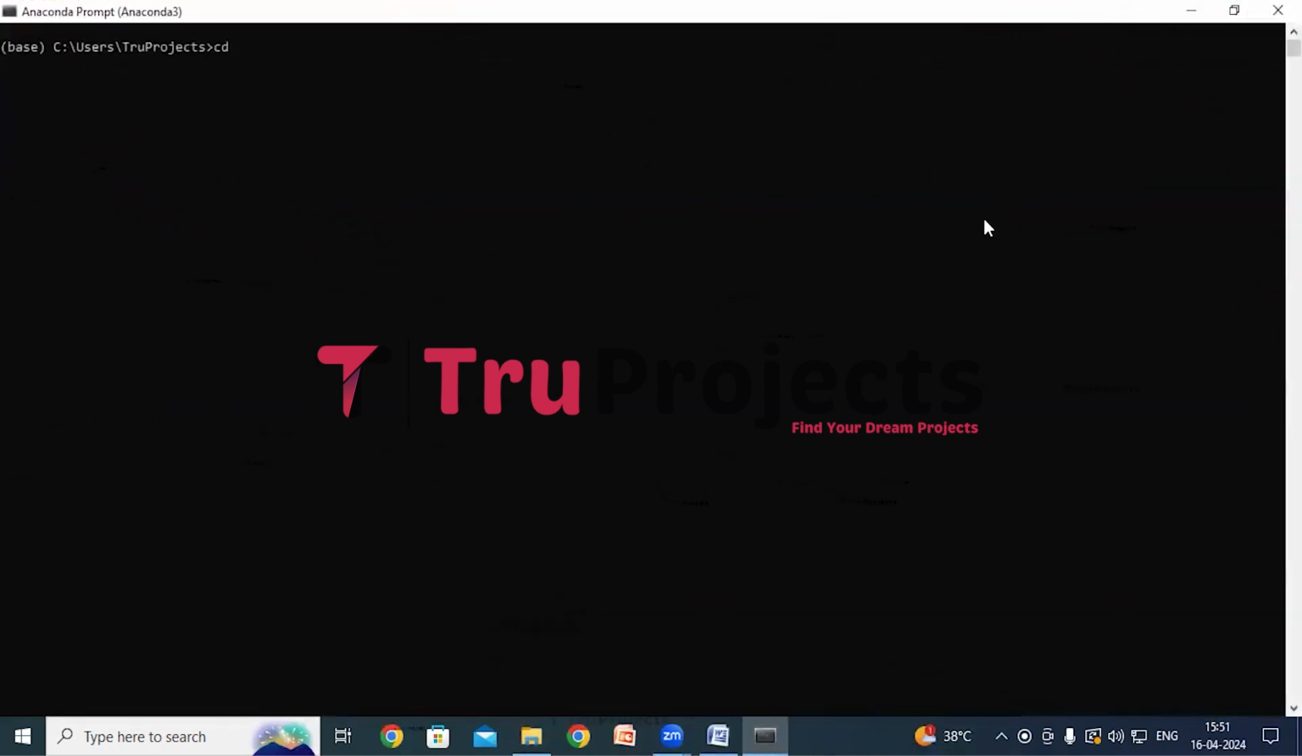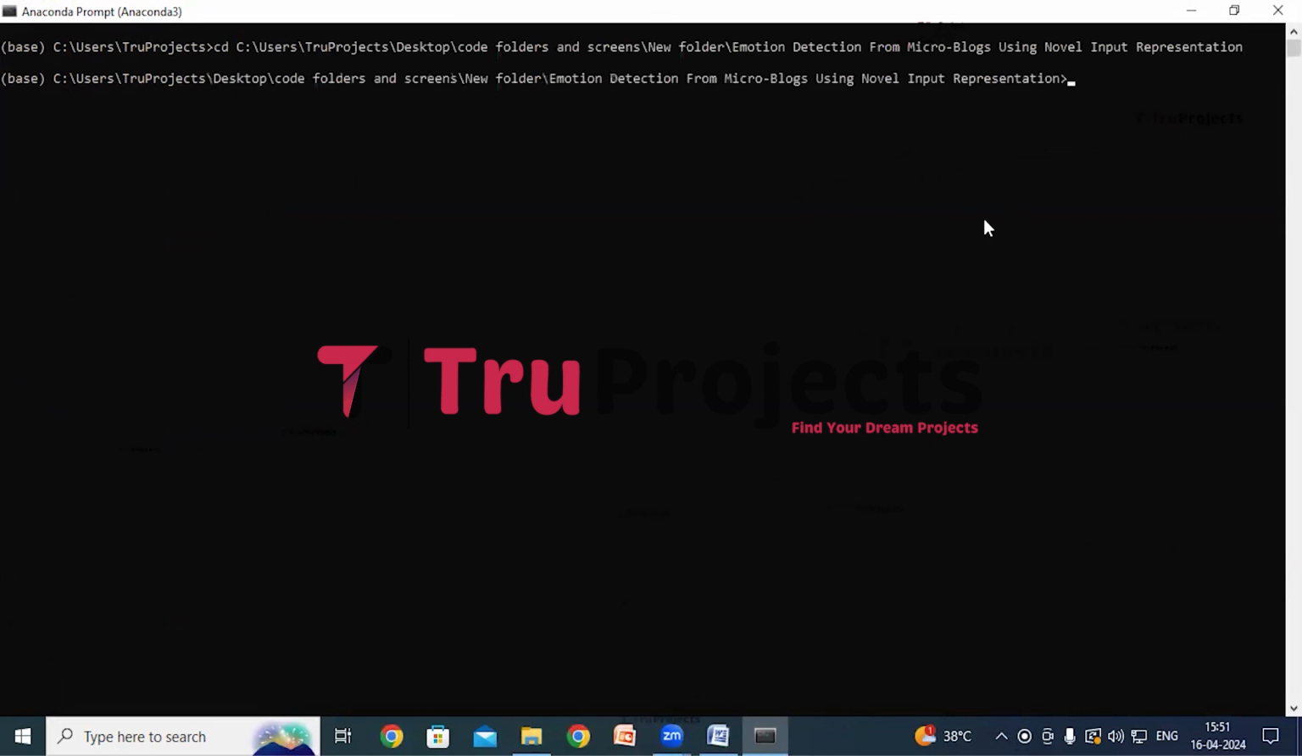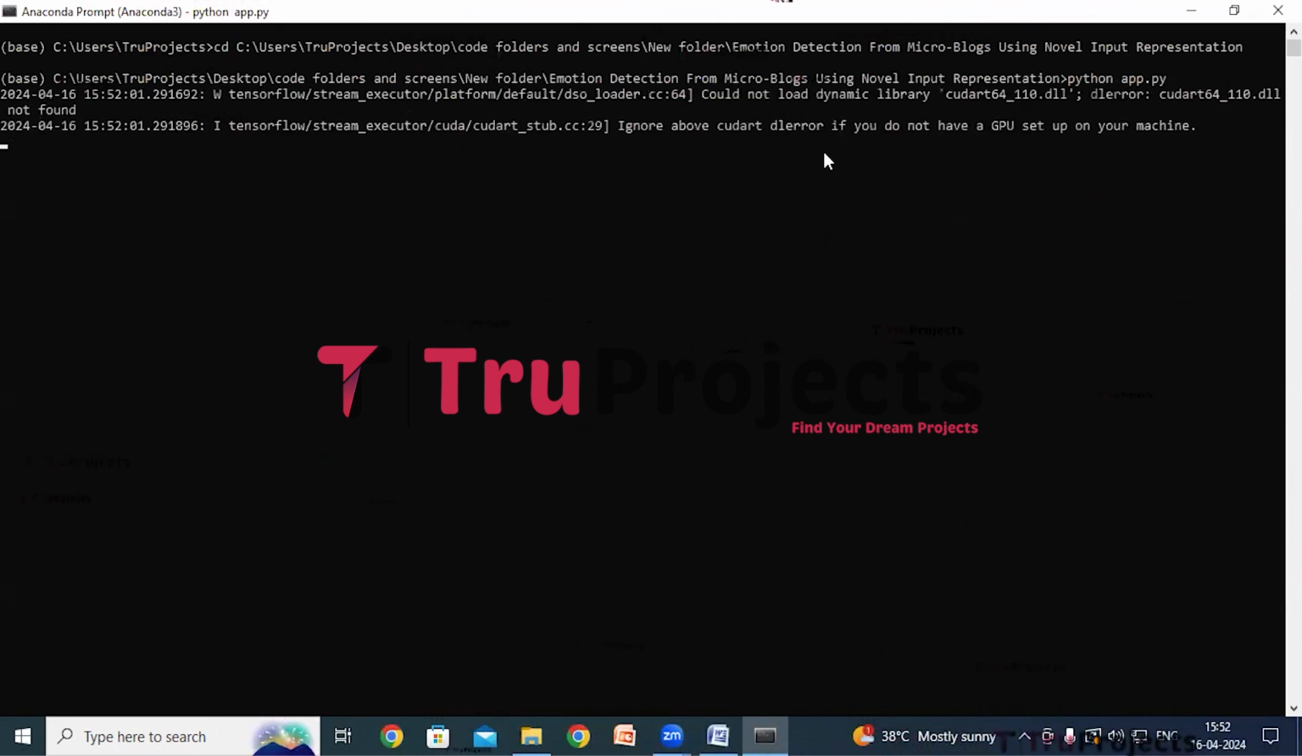Use the command cd followed by a space, paste the copied path, and hit the enter button. So this command is used to change the current directory to the code folder's path. Now compile the app.py file using the command python space app.py. I'm typing python space app.py and hit the enter button. So this command will execute the Python script and perform a runtime check for any syntax errors or logical issues.